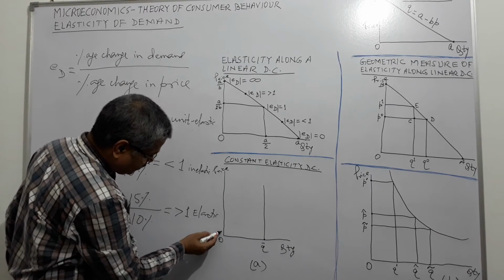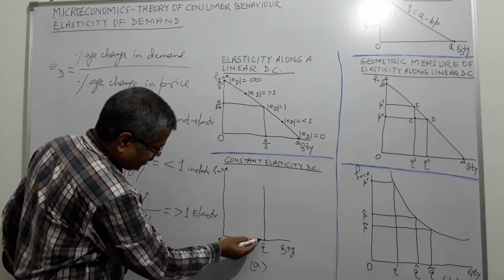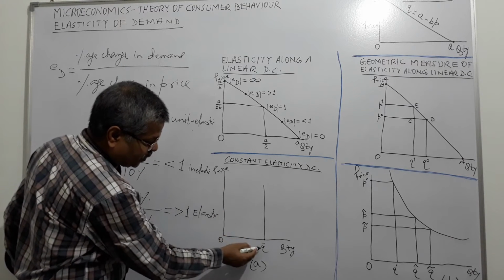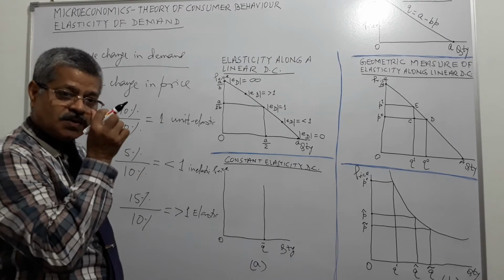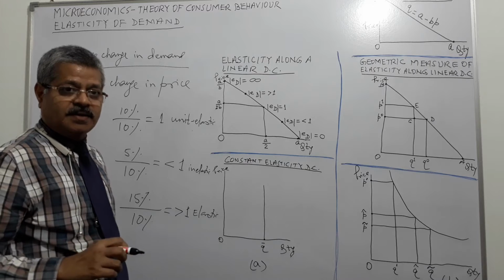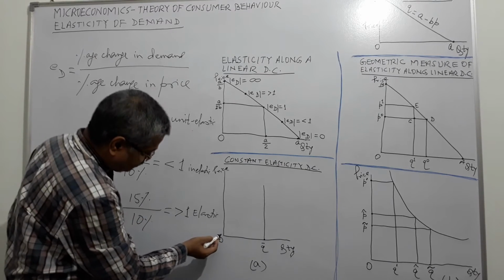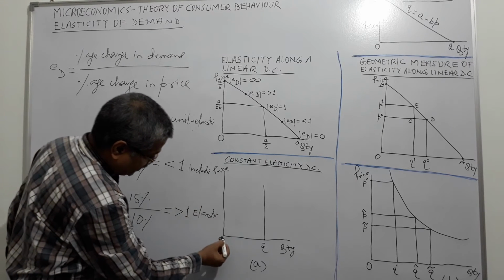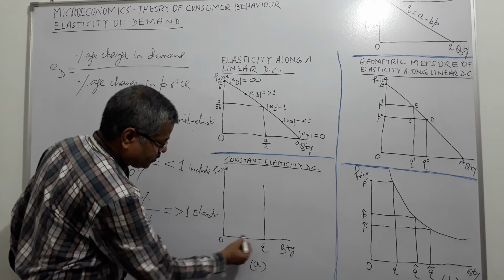So even if the price goes up from here to here, quantity demanded remains the same, Q bar, right? Suppose some life-saving medicine is there or some necessity of life is there. So even if the price goes up this way, the quantity demanded remains the same, right?